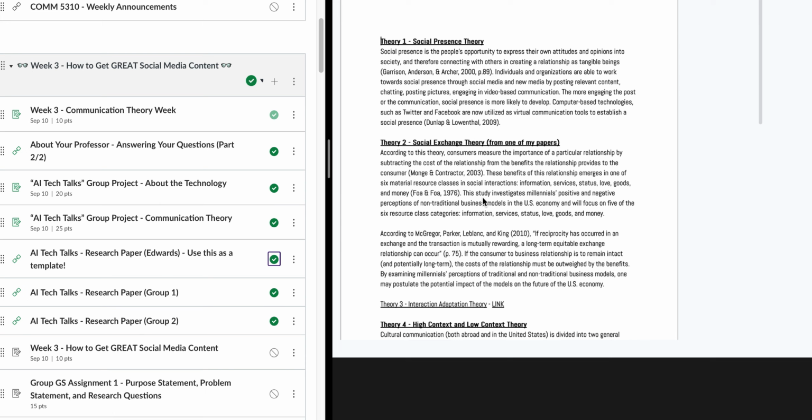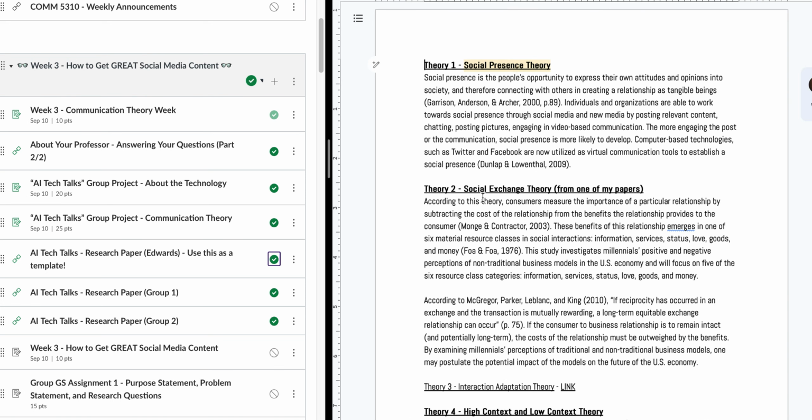So we have social presence theory. That is basically how socially present is one person to another person. And so that is actually what I use for my theory. So you can look through what I wrote on my paper. But basically, I'm considering AI to be a kind of like a person, and so in regards to this theory, we are comparing and contrasting what that looks like and how socially present a company who uses AI can be when communicating with its customers.